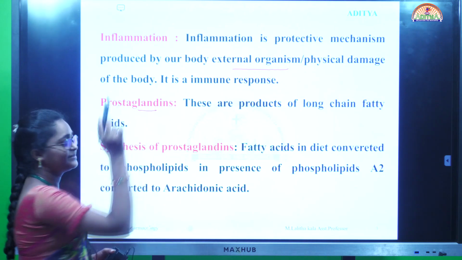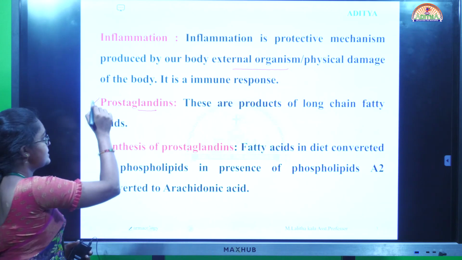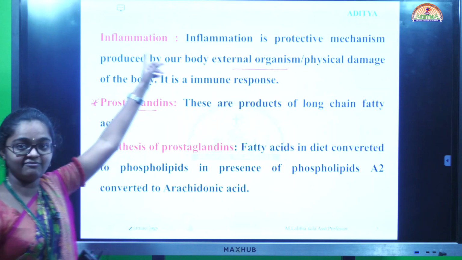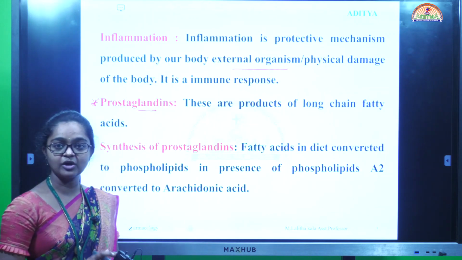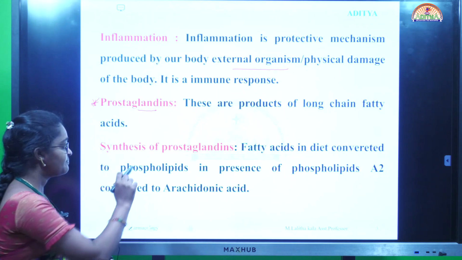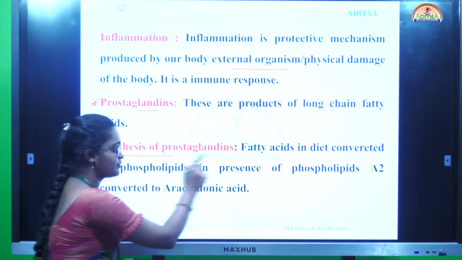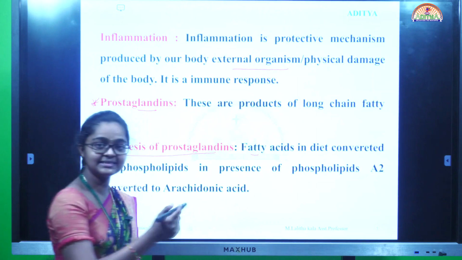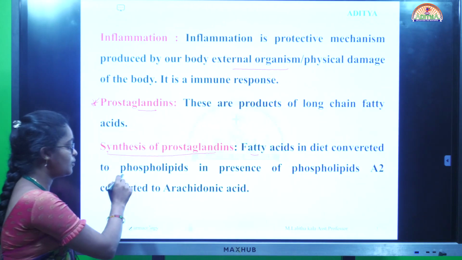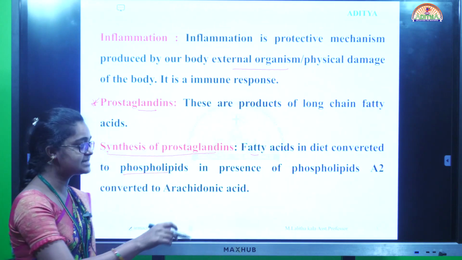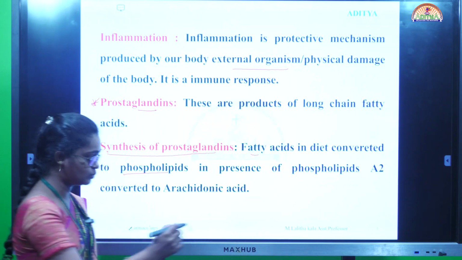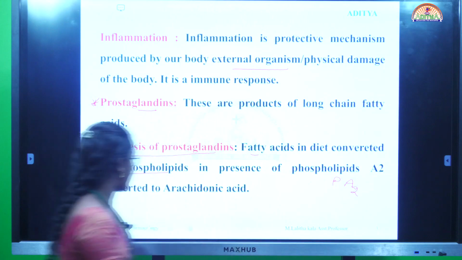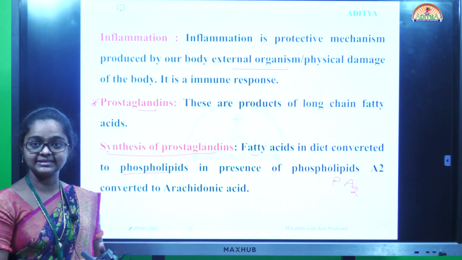Next, coming to inflammation, the important mechanism is prostaglandins. Prostaglandin plays the main role in inflammation. These are products of long chain fatty acids. Next, coming to synthesis of prostaglandin. What happens? Fatty acids in the diet are converted to phospholipids, and in the presence of phospholipase A2 they are converted to arachidonic acid.